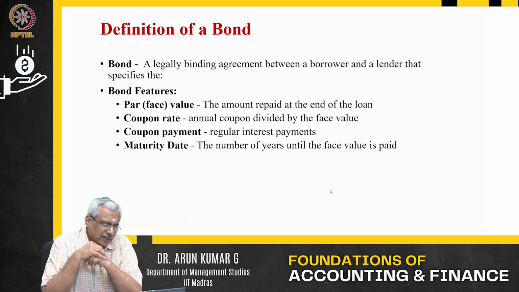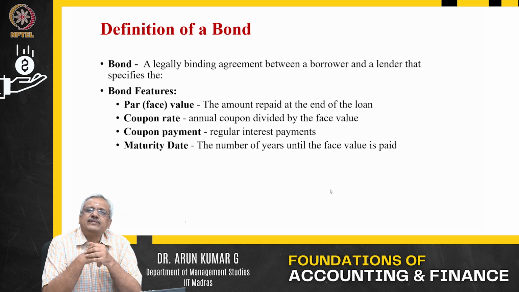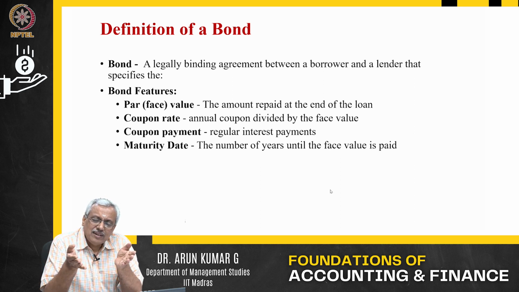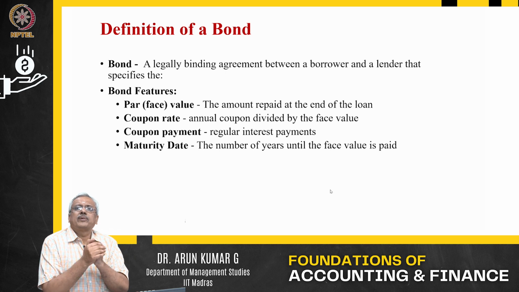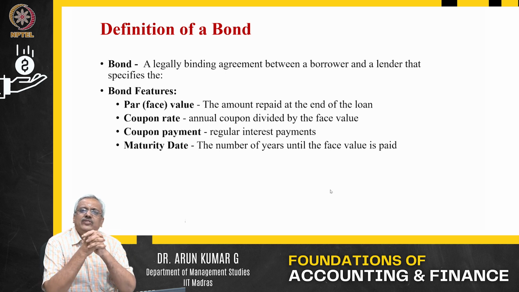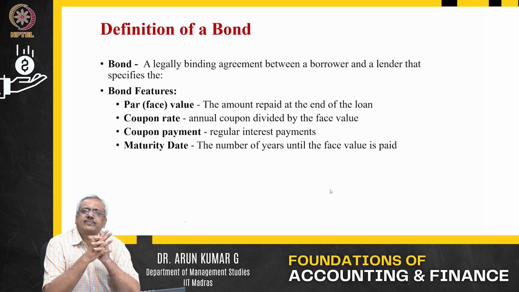Coupon payment is about the frequency of this coupon payment. Is it annual? Is it monthly? Is it quarterly? Whatever it is, the coupon payment terms and conditions are also mentioned when they issue a bond. Normally, bonds will have a face value.